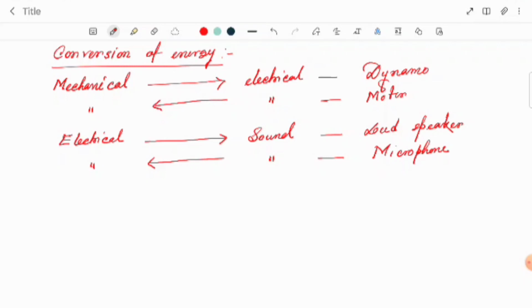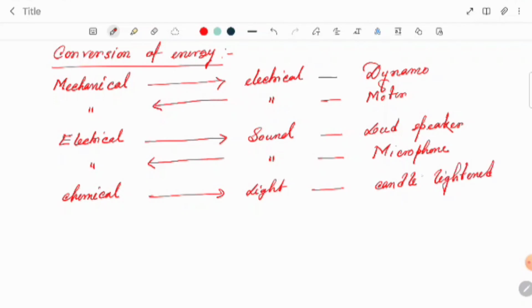In the same way, if they ask where chemical energy changes to light energy, an important part, chemical to light, we can say the lightened candle.